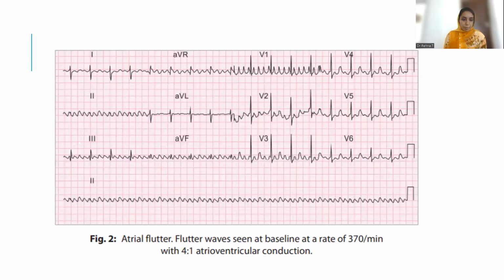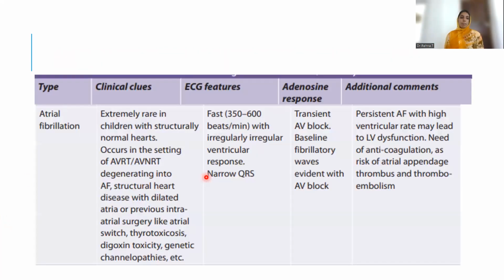See the flutter waves? So many flutter waves. Can you make out one other thing? See here, there is a 4:1 conduction. If you can make out here, there is 1, 2, 3, 4, and then the QRS comes. So 4:1 conduction. There are flutter waves seen. So this is an ECG of an atrial flutter.